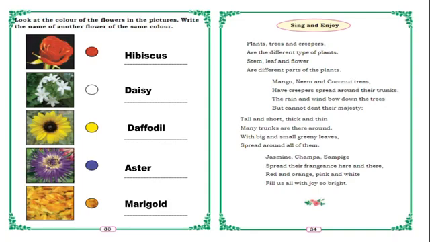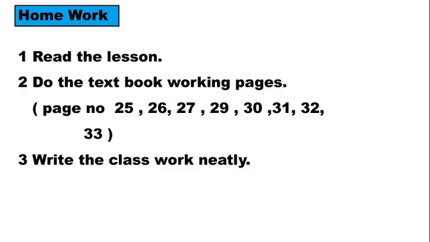Tall and short, thick and thin, many trunks are there around, with big and small greeny leaves spread around all of them. Jasmine, champa, sampige spread their fragrance here and there. Red and orange, pink and white fill us all with joy so bright.